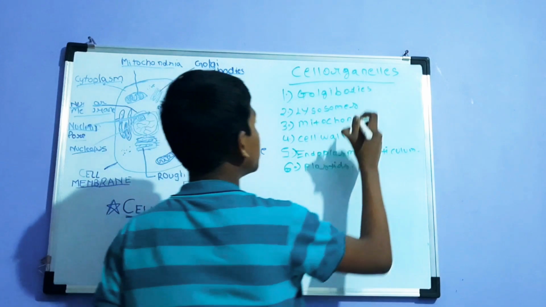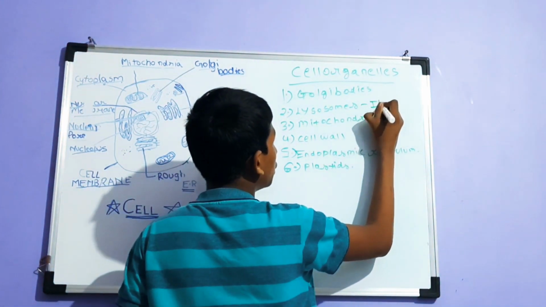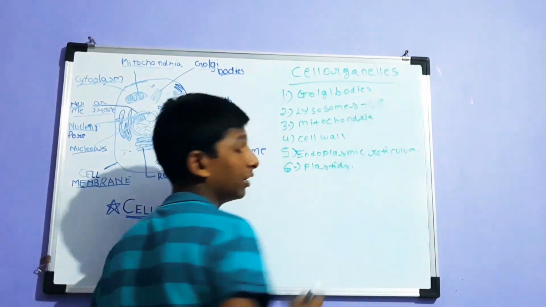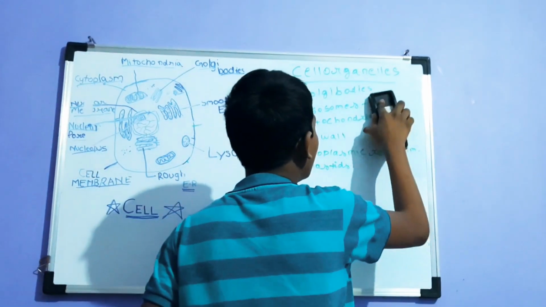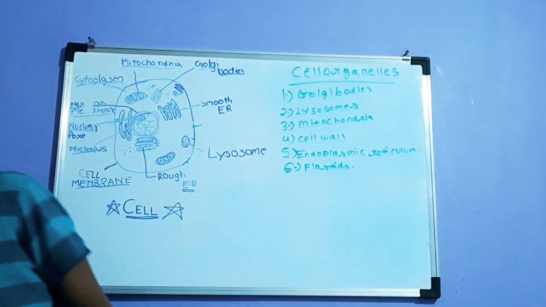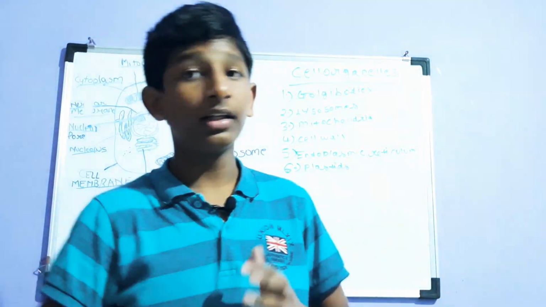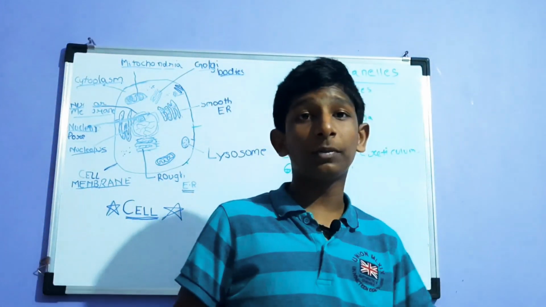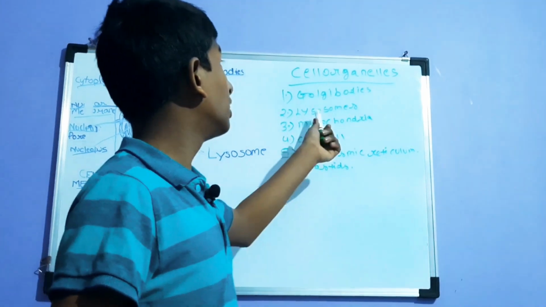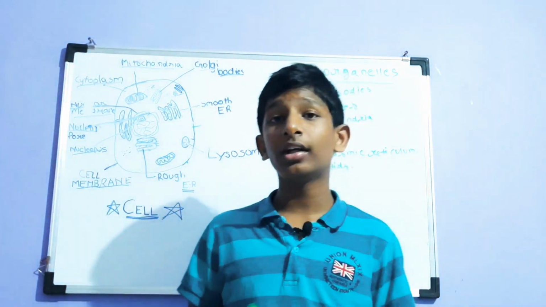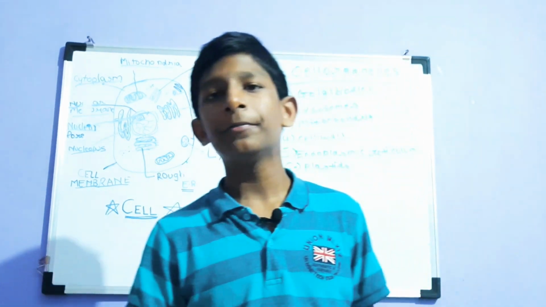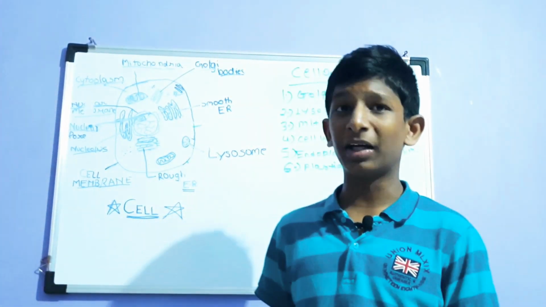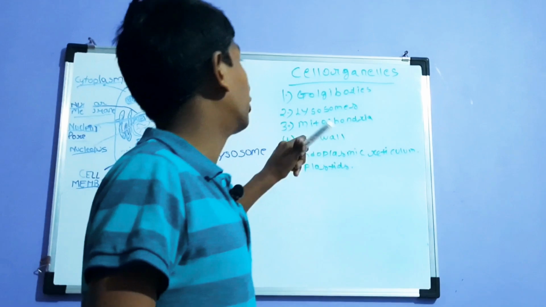Lysosomes do intracellular digestion, meaning the digestion inside the cell is taken care of by lysosomes. They also destroy their own cell if it is damaged or injured, so that more energy is not spent by the body. That's one of their points.